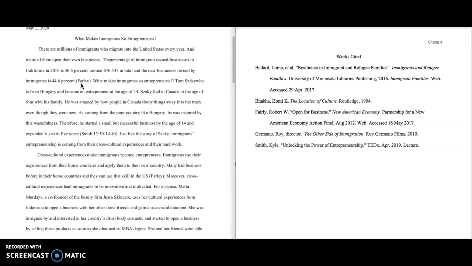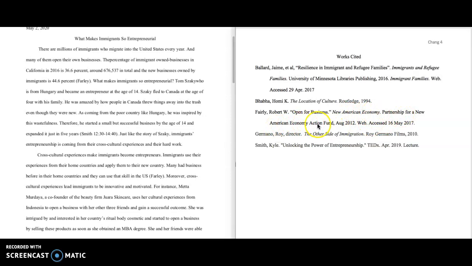Okay, so then I come over here to my works cited, and I have to make sure that I have a full citation here for Farley. So the full citation is Farley, Robert, "Open for Business." So that's the name of the article. This is the author, last name, and then first name with a period. And then this is where the article came from. In this case, it came from a journal called the New American Economy.